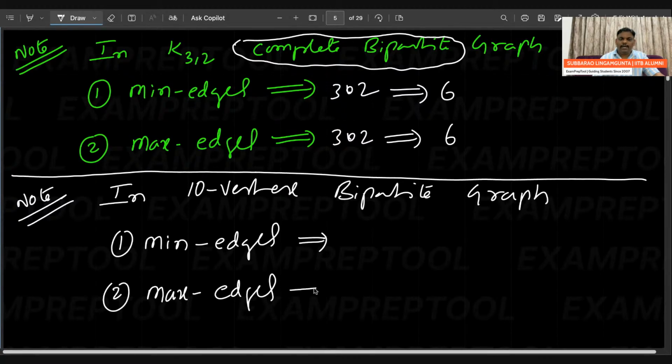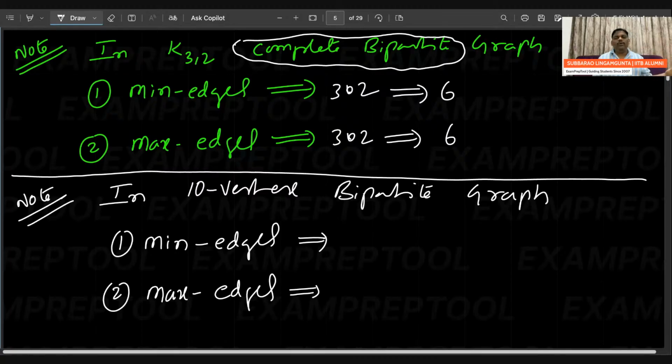I'm expecting an answer. Can you do this? He didn't mention the division, and remember, it's a bipartite graph. It is not a complete bipartite graph. When you say bipartite, minimum edges possible, maximum edges possible. But the problem here is the division is not done. Some people are asking, how should I do, sir?